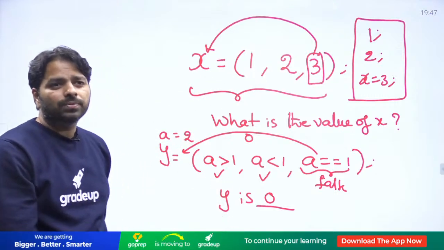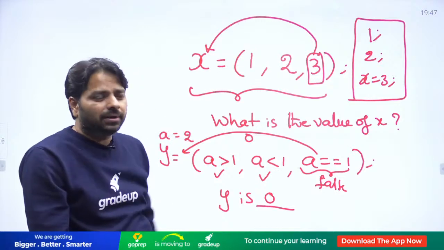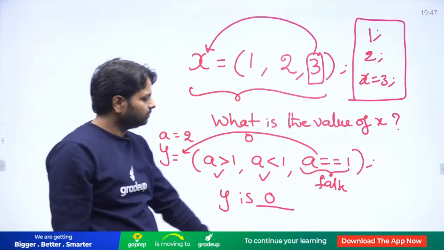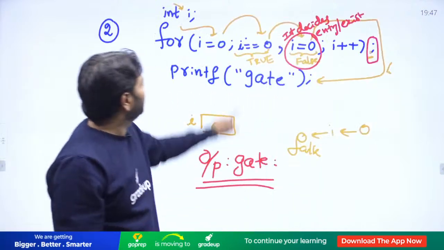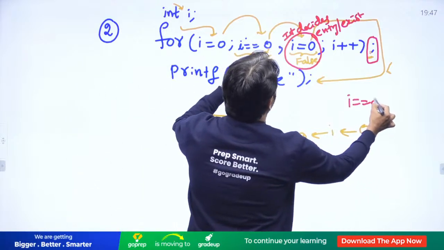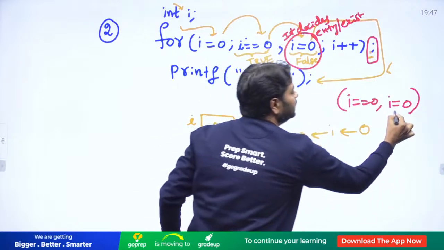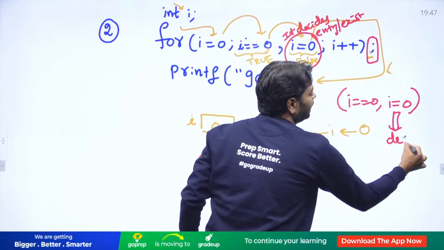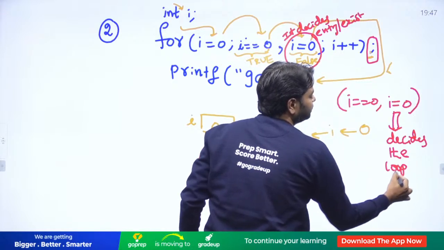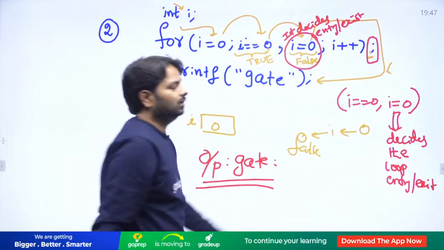Have you understood now? In for loop, why did I consider the last one? Because not in the first condition. The same situation happened in the previous one. Here also we have 2 conditions: i double equal to 0, comma i equal to 0. Which one do I consider here? Only this one decides the loop entry or exit. Is it clear?